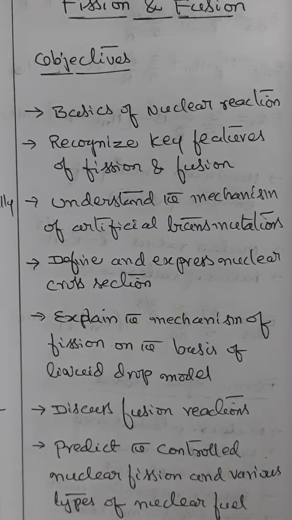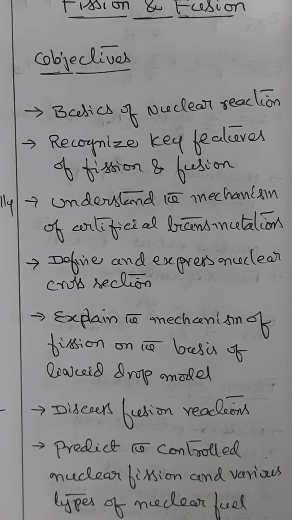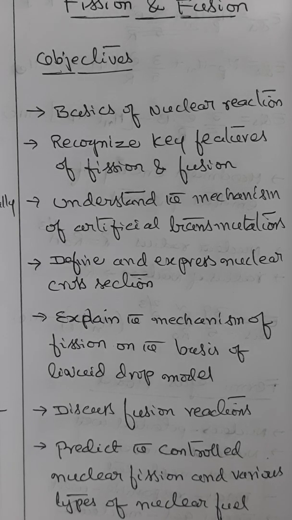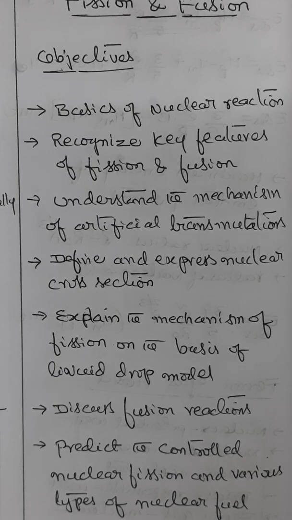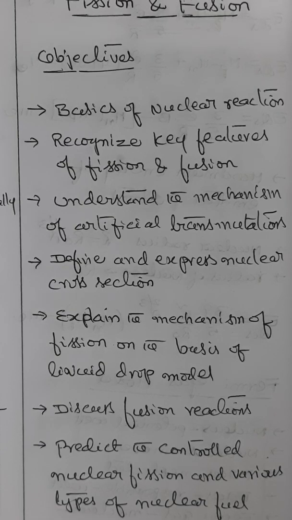Here we'll try to understand the basics of nuclear reaction, and then we'll try to recognize the key features of nuclear fission and fusion reactions. We shall try to understand the mechanism of artificial nuclear transmutations, and we'll try to define and express nuclear cross section, and thereby we shall try to explain the mechanism of nuclear fission on the basis of the liquid drop model.